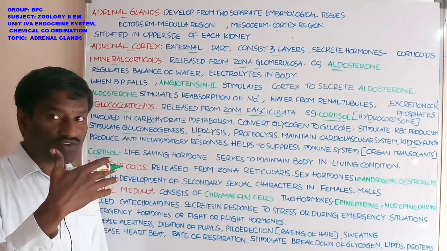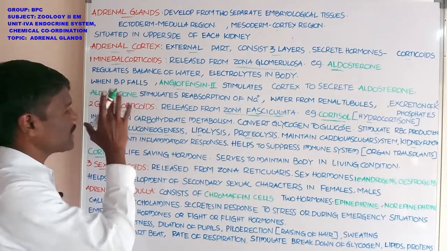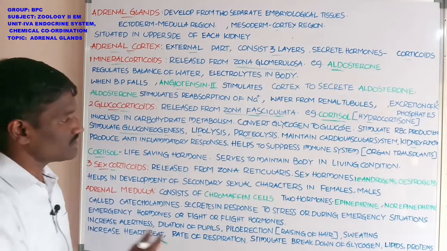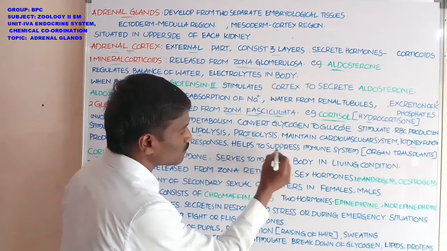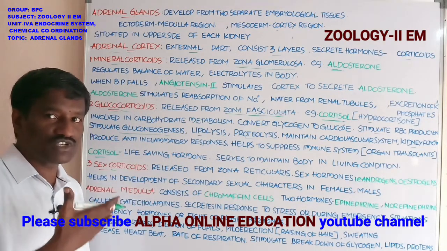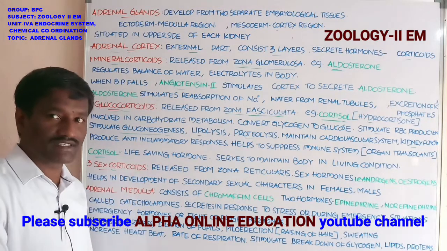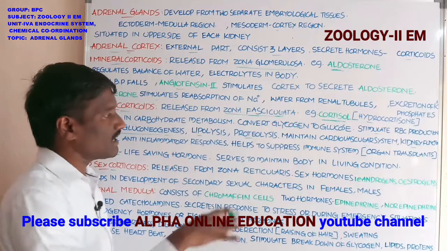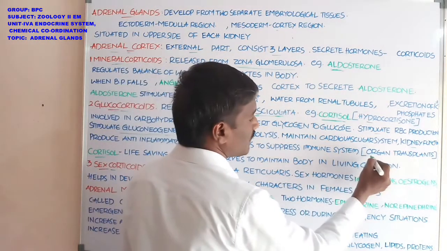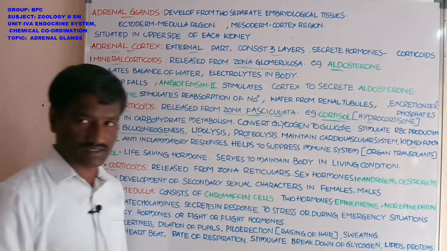Inflammation is reduced by the effect of glucocorticoids, giving anti-inflammatory responses, and they also help to suppress the immune system. The entire immune system present in the body is suppressed with the help of glucocorticoids, at the time when persons have organ transplants.